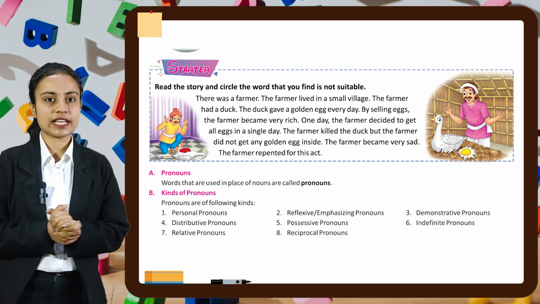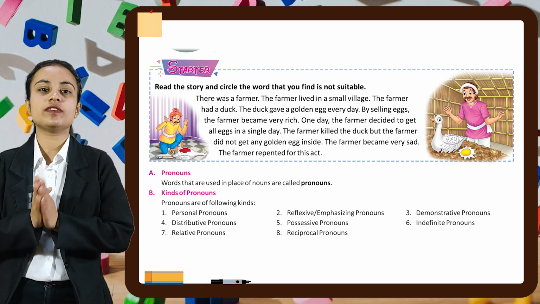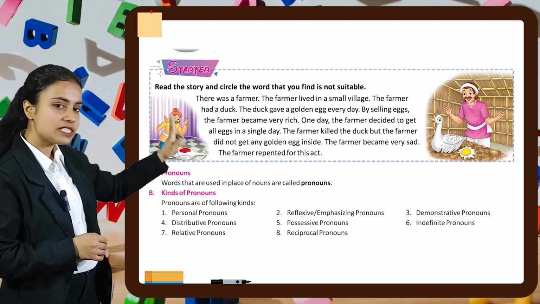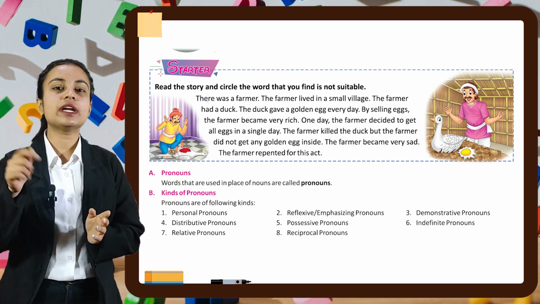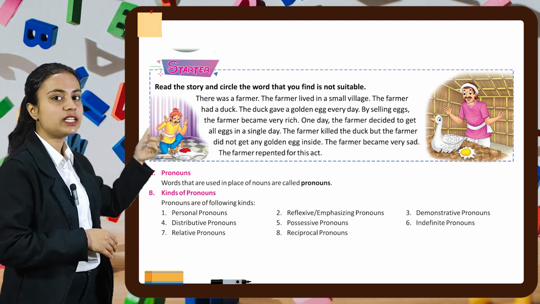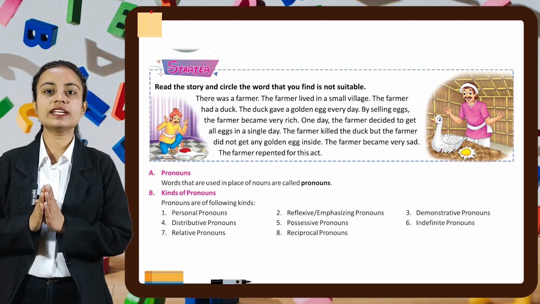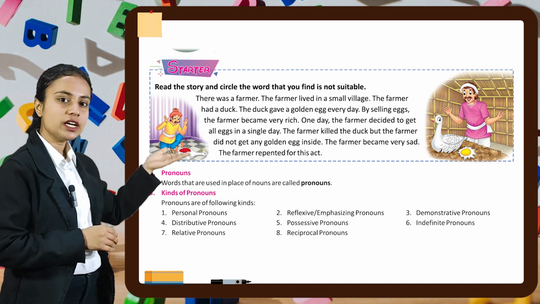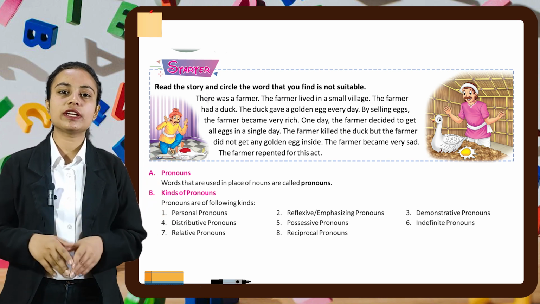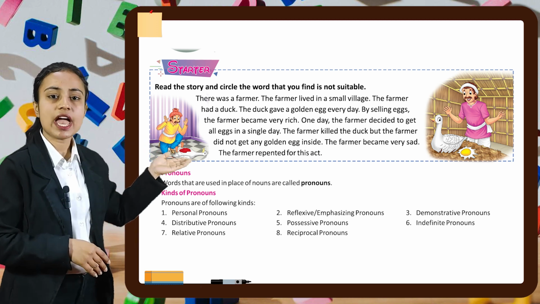So let's read the sentence one by one. There was a farmer. The farmer lived in a small village. In the first sentence, we have already told about the farmer. So in the second sentence, instead of the farmer again, we can use he. So we can write the sentence, he lived in a small village. So we will circle here the farmer. Next sentence is, the farmer had a duck. Here again, the farmer is written again. So instead of the farmer, we can use he. He had a duck. The duck gave a golden egg every day.